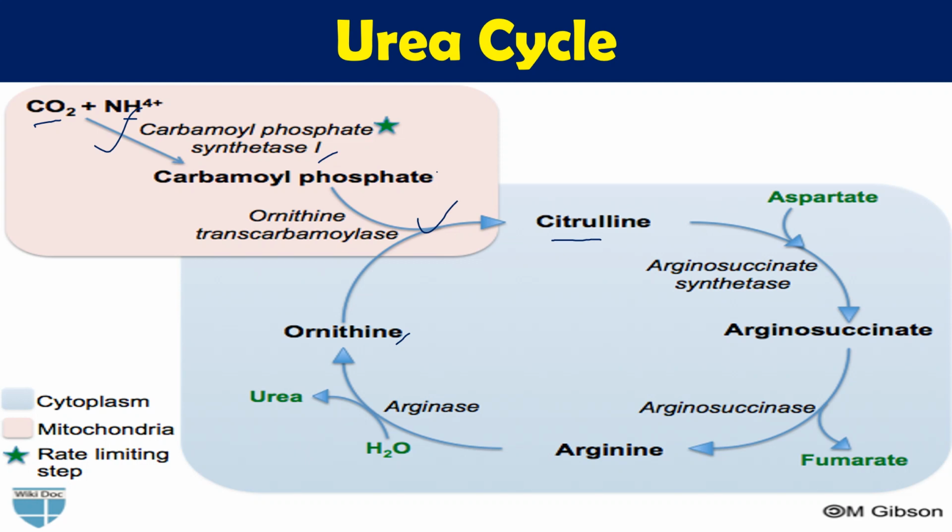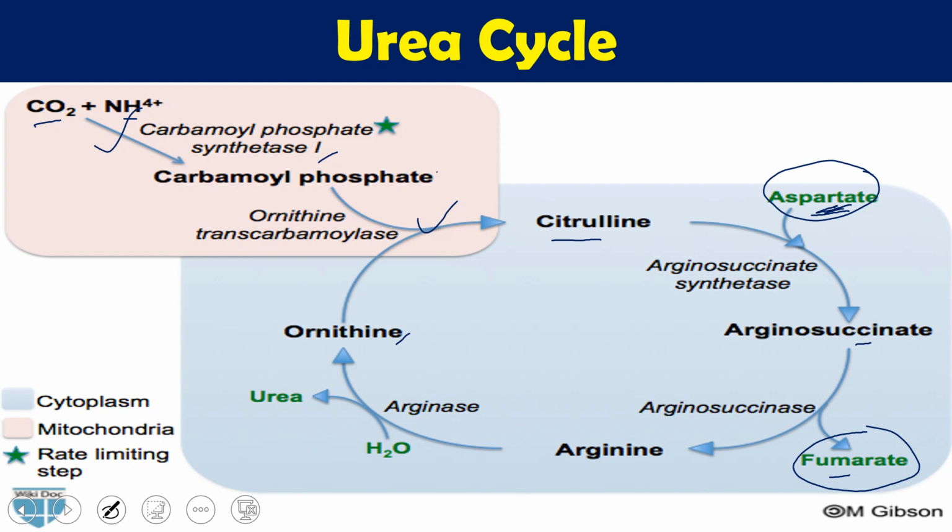Then citrulline comes into the cytoplasm, and combines with another amino acid, aspartate, with the enzyme argininosuccinate synthase, and gives argininosuccinate. This argininosuccinate releases fumarate. Most of the skeleton present in aspartate is excreted in the form of fumarate. As you can see, the colors of aspartate and fumarate are the same, so you can remember it. The carbon skeleton of aspartate is released in the form of fumarate, except the nitrogen amino group.